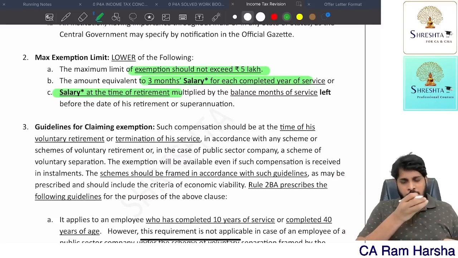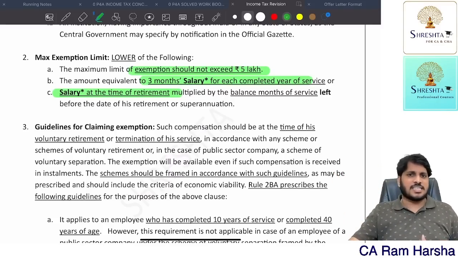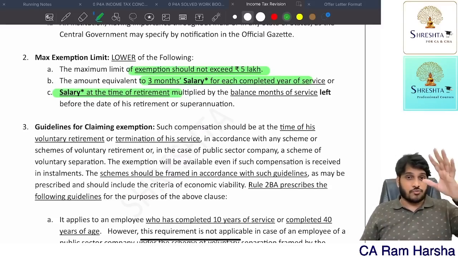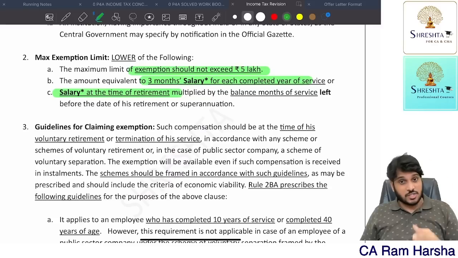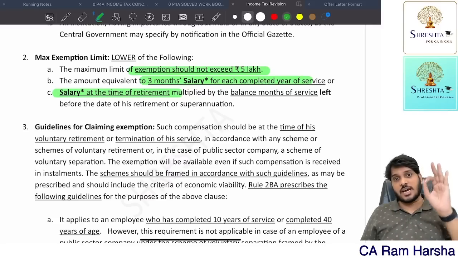Fourth criteria, number of months of service left multiplied by salary. Salary means what? Basic plus DA for retirement plus commission. So find out these four criteria, whichever is lower, that much is exempted under VRS, section 10(10C).